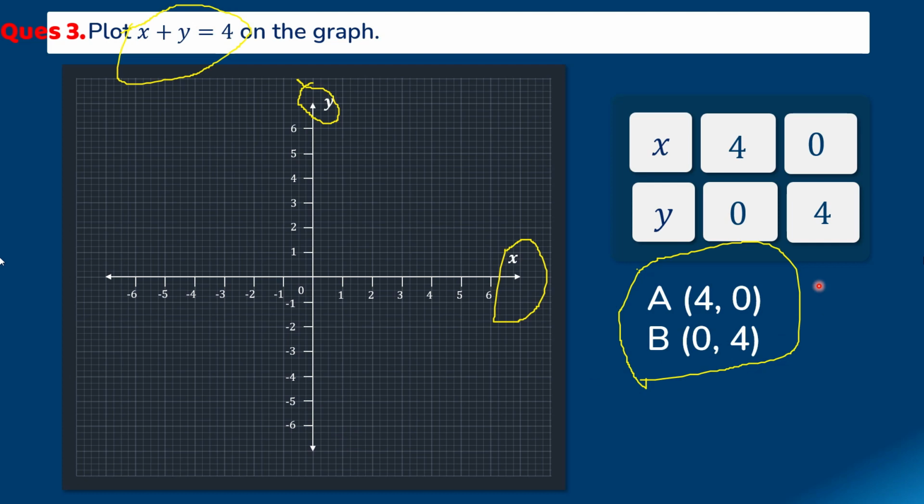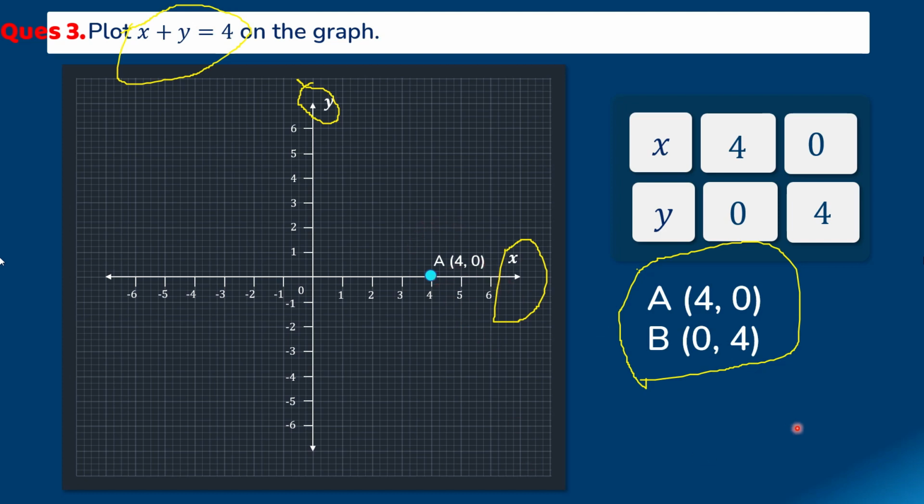Now I need to plot my first point, that is 4 comma 0. 4 comma 0 means x is 4 and y is 0. So x is 4 and y is 0. This is the point. Okay, so this one is the point, right? Let's name it. So we have named it A, 4 comma 0.